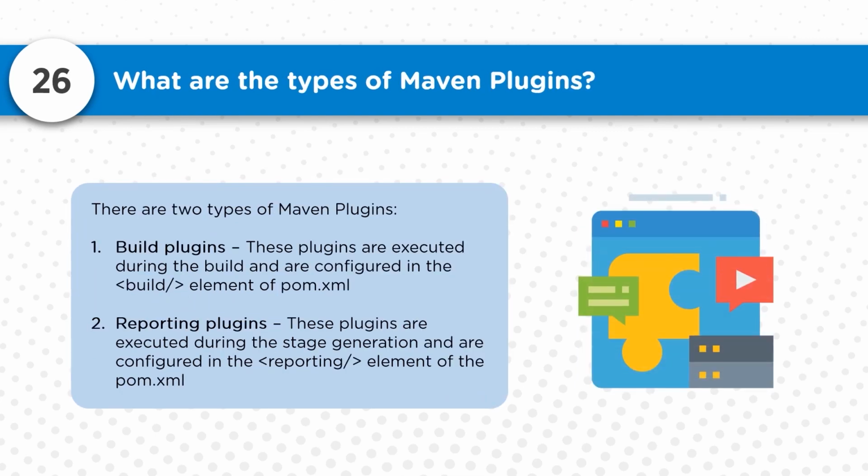Now, what are the different types of plugins? You can have build plugins for performing the build activities. Reporting plugins are also there, which can be utilized to generate the reports, to process the reports, and do any kind of formatting or any kind of processing on the reports here. So that is where the reporting plugins are utilized.